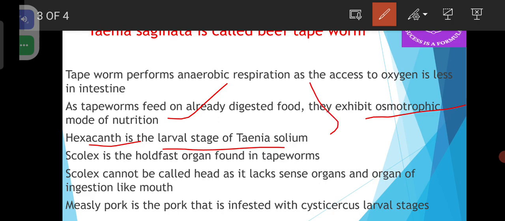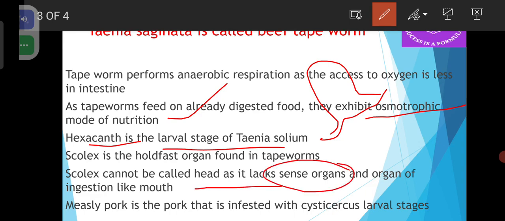Scolex will be like this. It is of the size of a pinhead. It contains hooks and suckers with which Taenia solium can attach to the intestine of the host. And this scolex cannot be called a head because it lacks sense organs and organs of ingestion like a mouth.